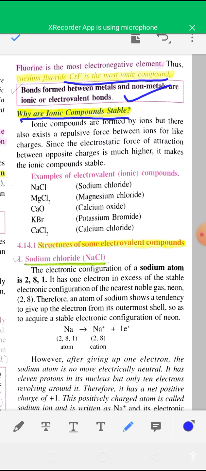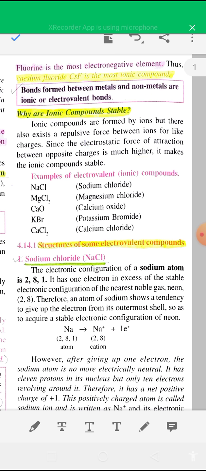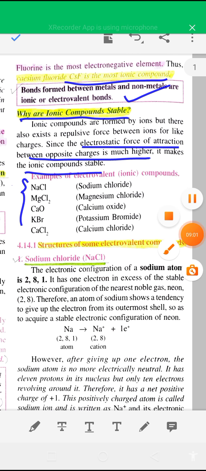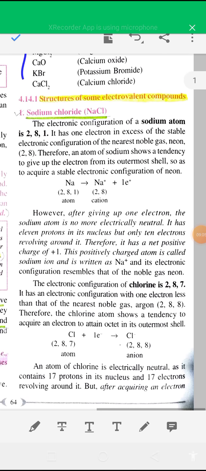in an ionic compound. Ionic compounds are formed by ions, and there also exists a repulsive force between ions of like charges. Since the electrostatic force of attraction between opposite charges is much higher, it makes ionic compounds stable. Some examples of ionic compounds are sodium chloride, magnesium chloride, and potassium bromide. These are some ionic compounds.